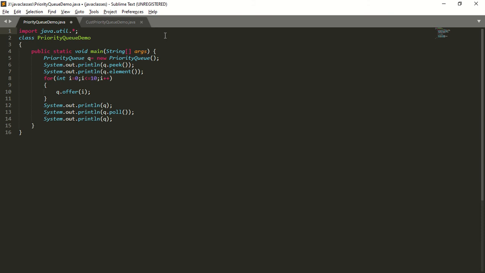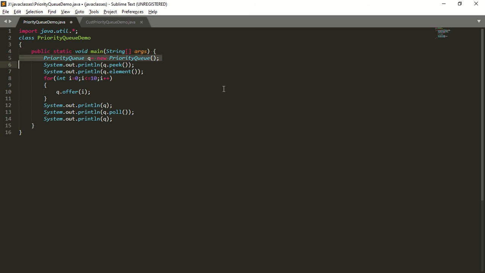Now we will see an example for priority queue. So first I am going to import java.util.*. Next, I will create a class called PriorityQueueDemo. Within that class, I will define the main method, public static void main(String[] args). Now I will create a priority queue. So how to create a priority queue?